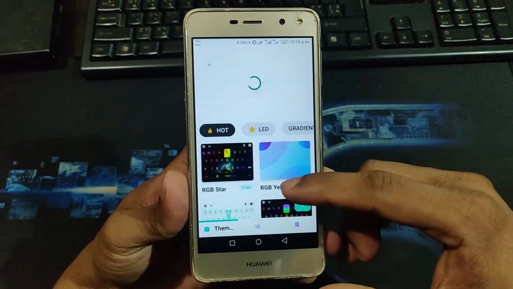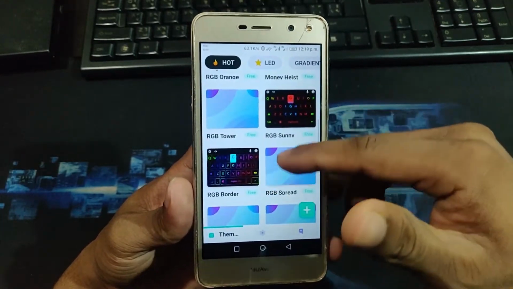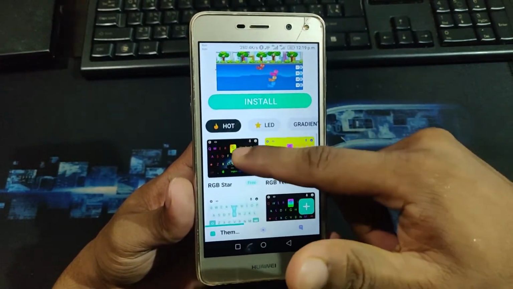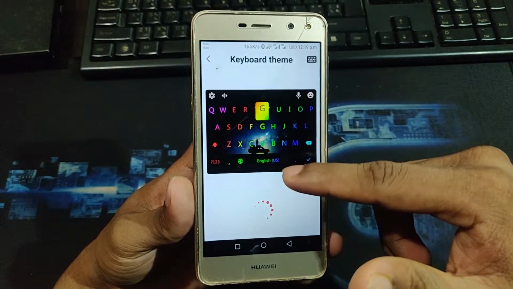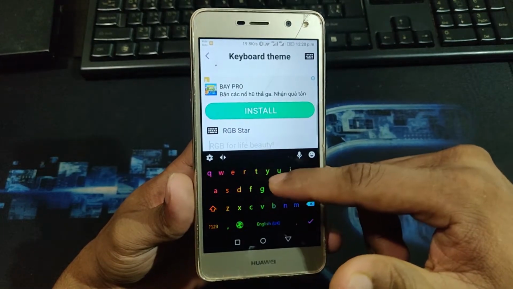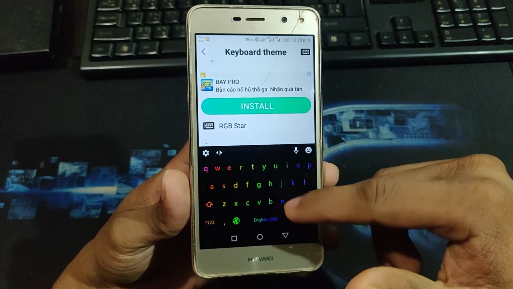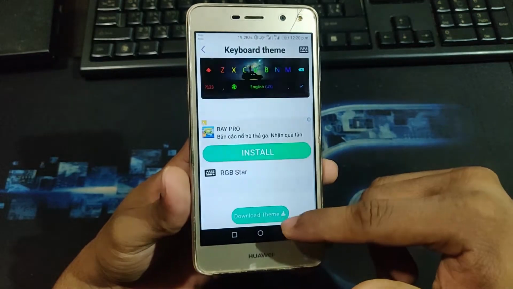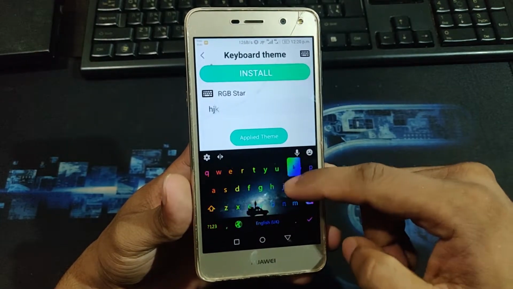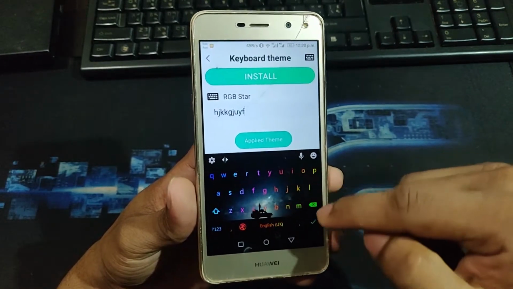Very fast, as you can see here are lots of themes you can choose, or your own. So I'm choosing the first one, RGB star, and you can test it here. So for these themes, download the theme. The theme is applied, as you can see my keyboard changes. Its background wallpaper is star and keyboard.